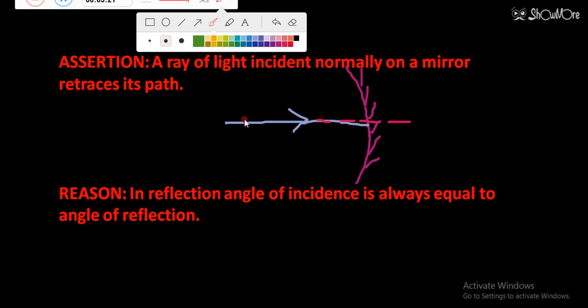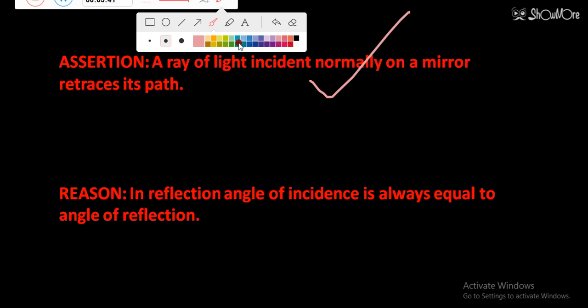In this case also the ray will move on the same path from which it is coming. You can take the example of any mirror. So the assertion for this question is right.